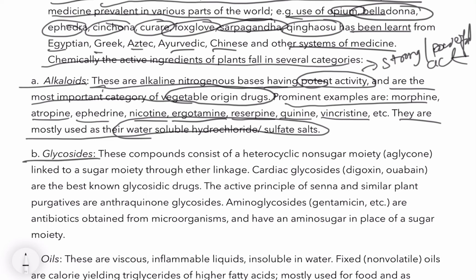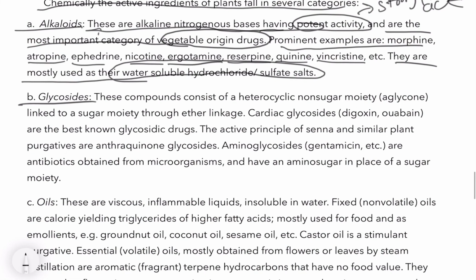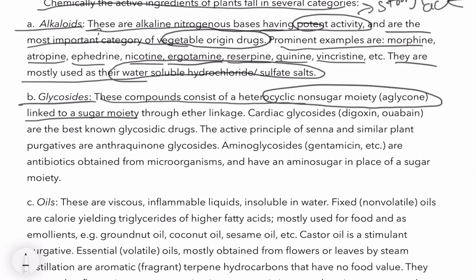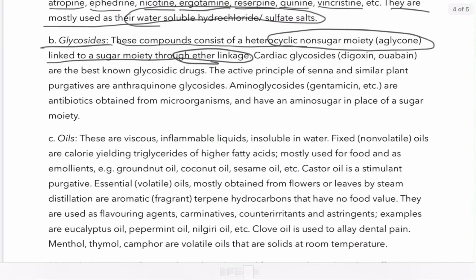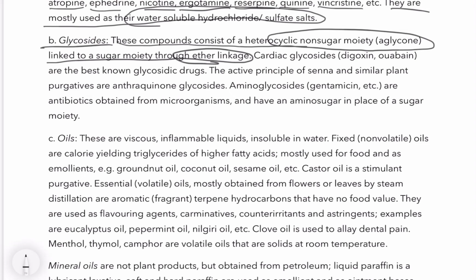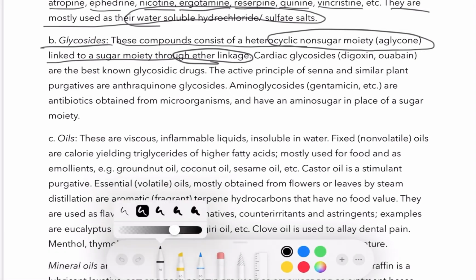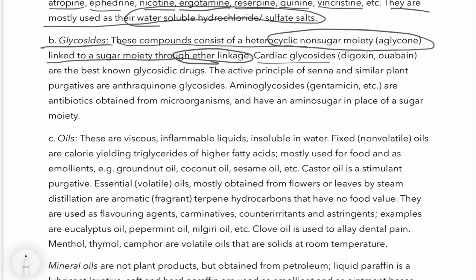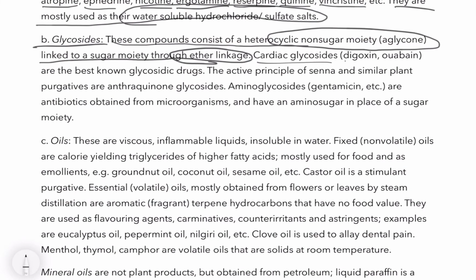Now glycosides. These compounds consist of a heterocyclic non-sugar moiety linked to a sugar moiety by an ether linkage. Cardiac glycosides like digoxin are the best known glycosidic drugs.